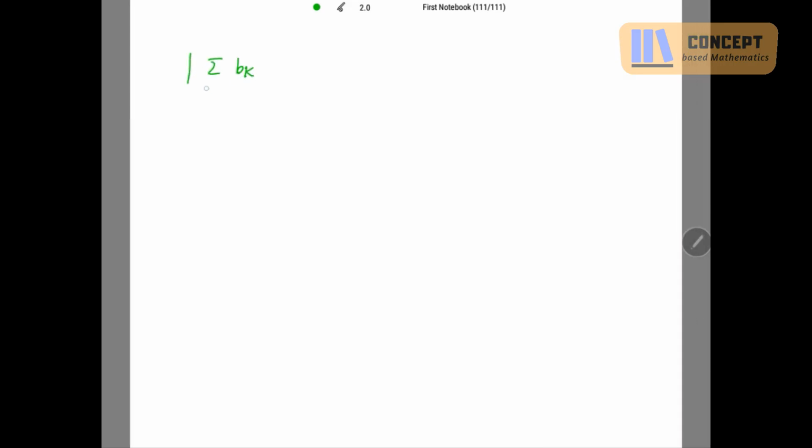Summation bk, now this k is not going from 1 to n but from 1 to infinity, is less than or equal to summation k going from 1 to infinity of mod bk. And this is as it is, because there is no n.